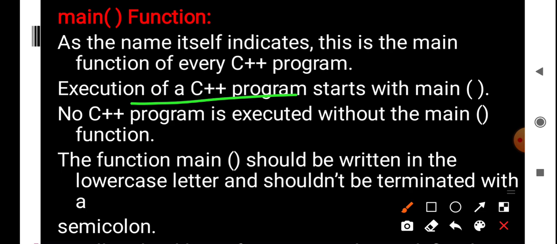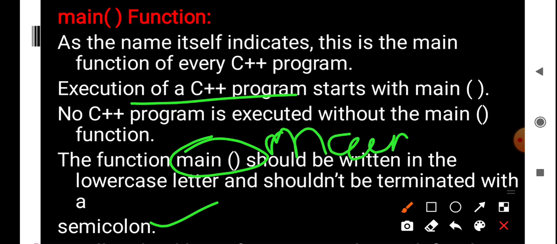The main function should be written in lowercase letters, and it should never be terminated by a semicolon. Always write the main function in lowercase, and never give a semicolon like this. So after writing main, you should never give it like this.